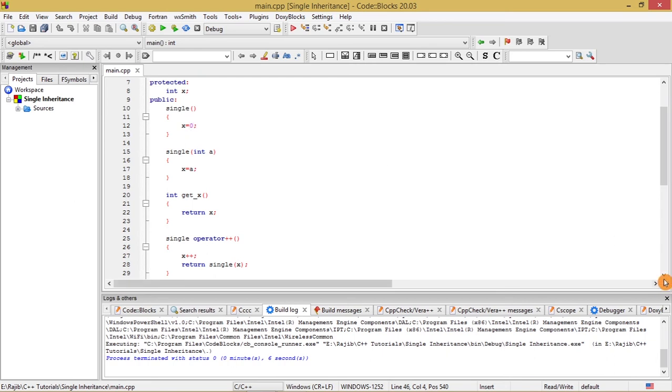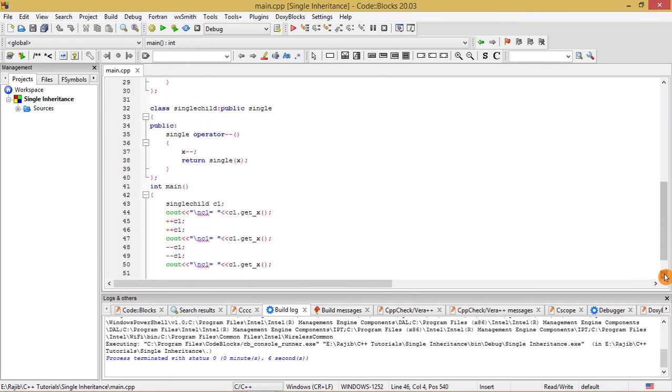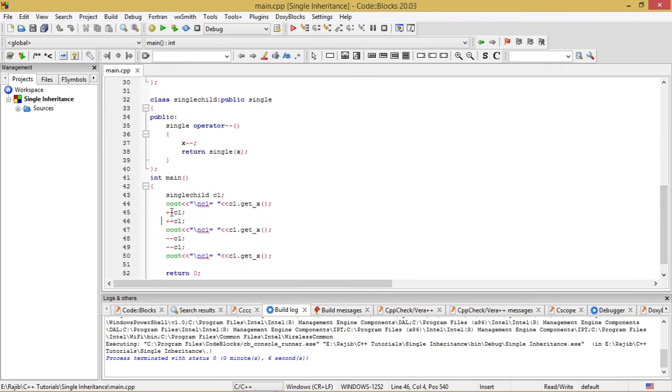After that, twice I have done the increment operation through the operator function, through the concept of operator overloading, that is plus C1 and plus C1, which increments the data member x by 1 in this line, and after that yet again another increment will happen in this second plus C1 line. So the value of 0 will be incremented to 1 over here, and this will become 2 over here. So we expect the value of x in C1 as 2 now at this point of the program.